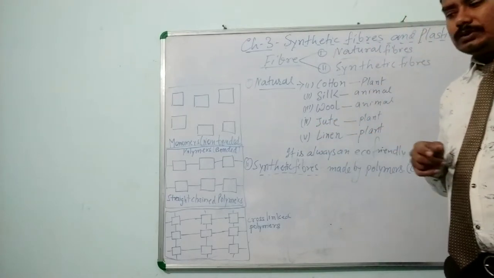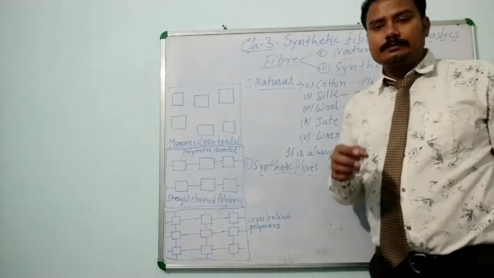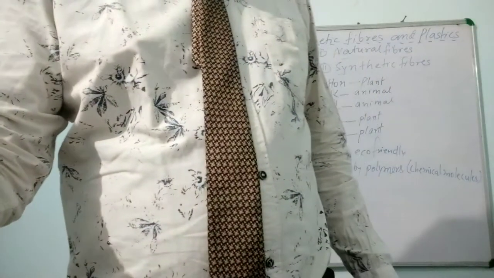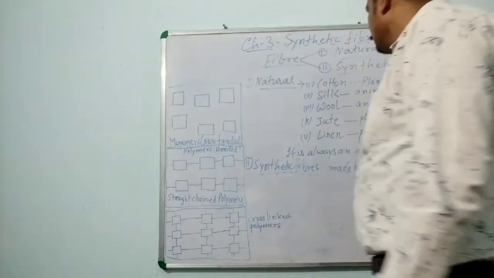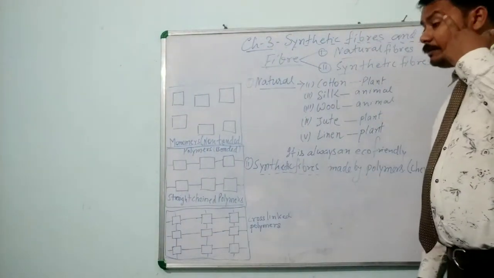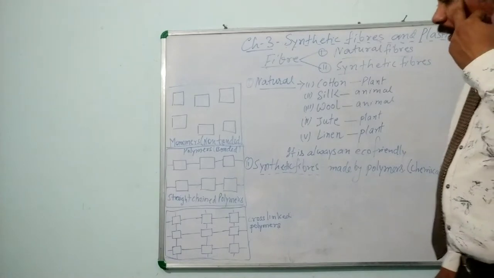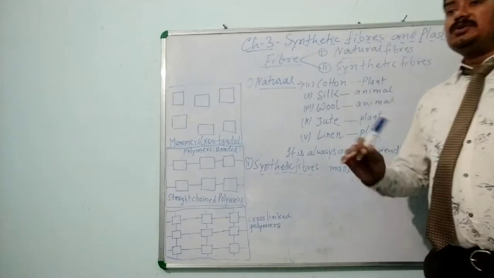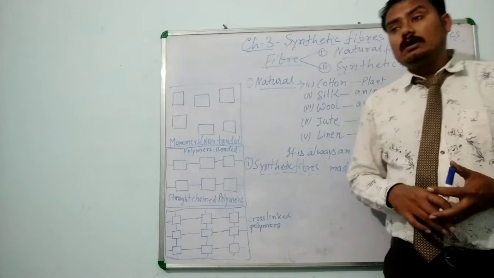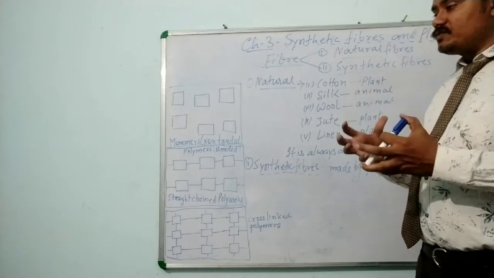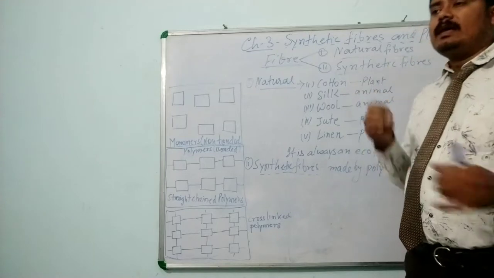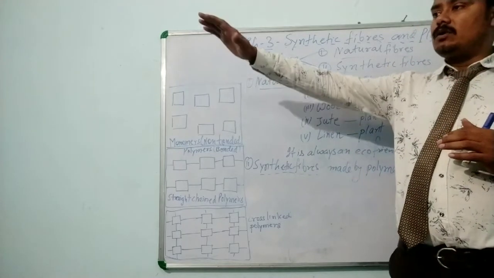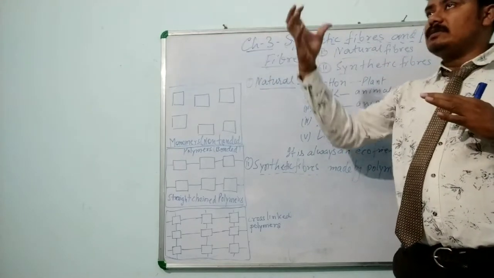Next, jute. Jute is also a plant fiber. It is obtained from the jute plant, which is cut and thrown in pond water. When it absorbs the water, it swells up and the bark is easily removed, and those barks are laid down on a surface to dry by the help of the sun's heat.